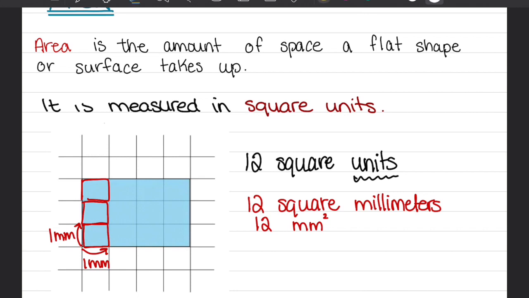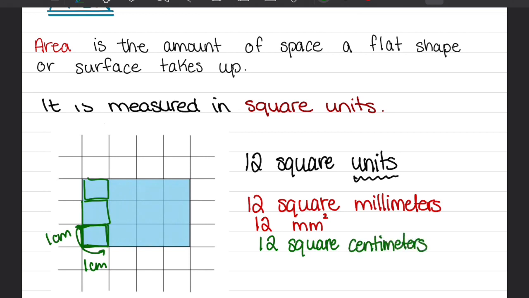Now, let's say, for example, that distance did not represent a millimeter. Let's say it represented a centimeter. Okay? So from here to here, this was 1 centimeter long. Okay? So this is 1 square centimeter. It's a square and it's made up by 1 centimeters. This is another square centimeter. That's another. That means I'll have 12 square centimeters. And I can represent that as 12 centimeters squared.